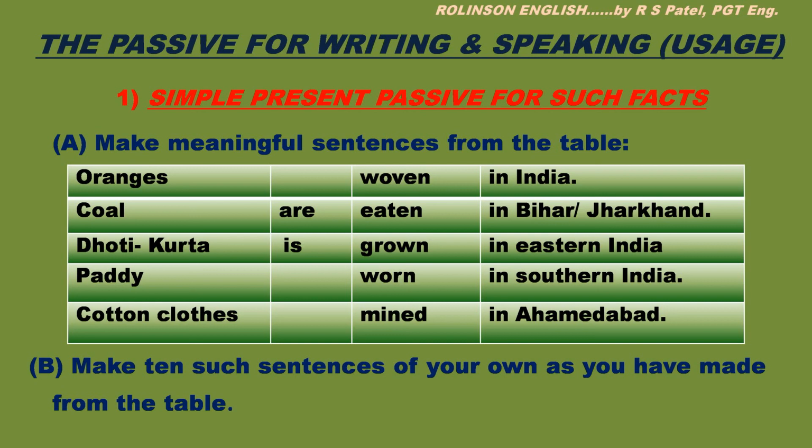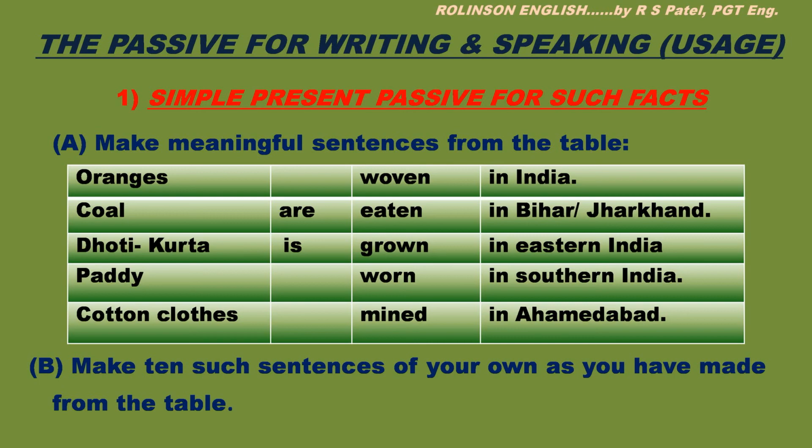Cotton clothes are woven in Ahmedabad. See, the sentences from the table use simple present passive for showing the distribution of the different things. Make 10 such sentences of your own as you have made from the table. Okay? Try to make them and use them.